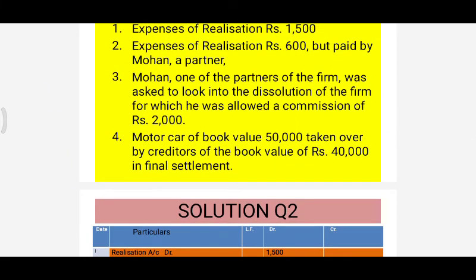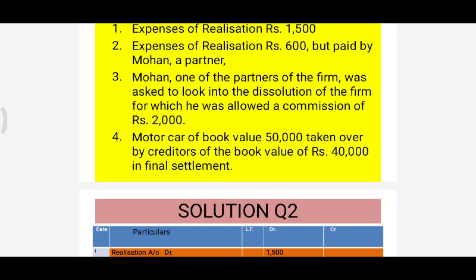Next we have the third entry. Mohan, one of the partners of the firm, was asked to look into the dissolution of the firm, for which he was allowed a commission of rupees 2000. It means Mohan, a partner in the firm, was asked to carry on the dissolution proceedings, for which the firm gave him a commission of 2000 rupees. So our entry will be for paying the commission. Who paid it? The firm paid it, through the realization account. So what will be the entry?